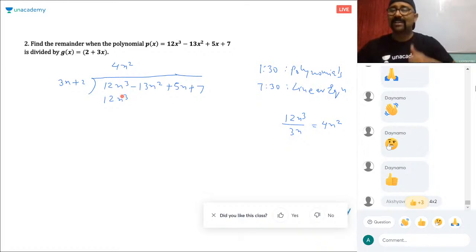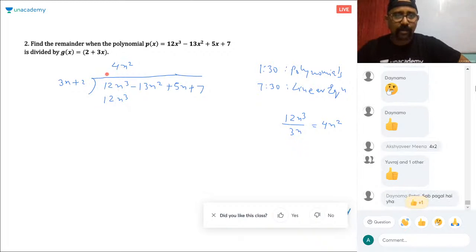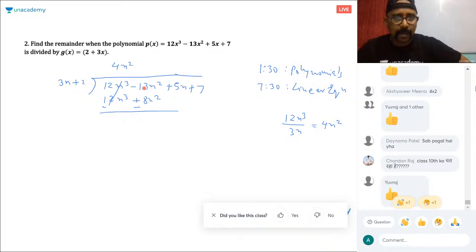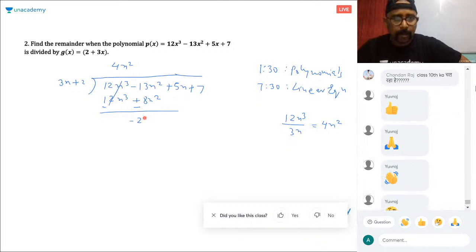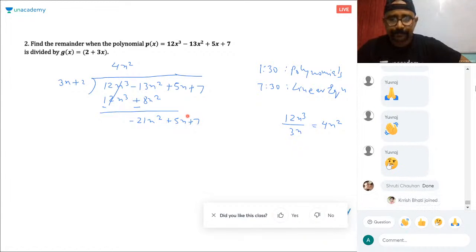Remember, even the sign should be same. So this is plus, plus 12x cube. But don't forget to multiply 4x square with 2 also. So 4x square into 2 is 8x square. So this is minus, this is also minus, this gets cancelled. Minus 13 minus 8 is minus 21x square plus 5x plus 7.